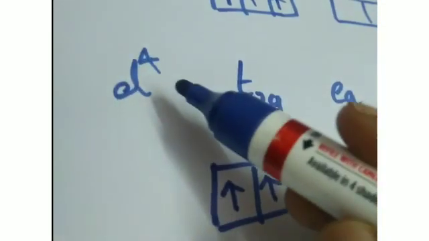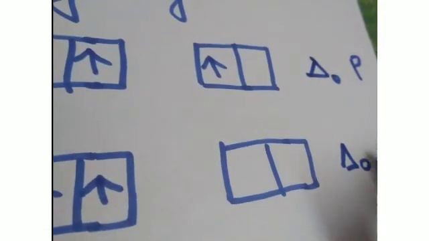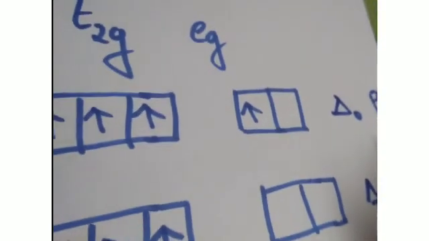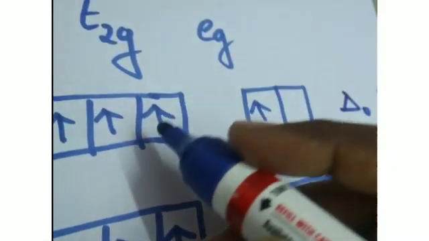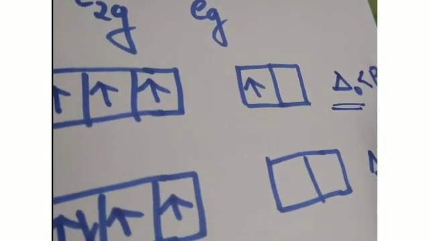Both these configurations are possible for d4, and that depends on the splitting energy and pairing energy. This will happen if the splitting energy is less than the pairing energy.